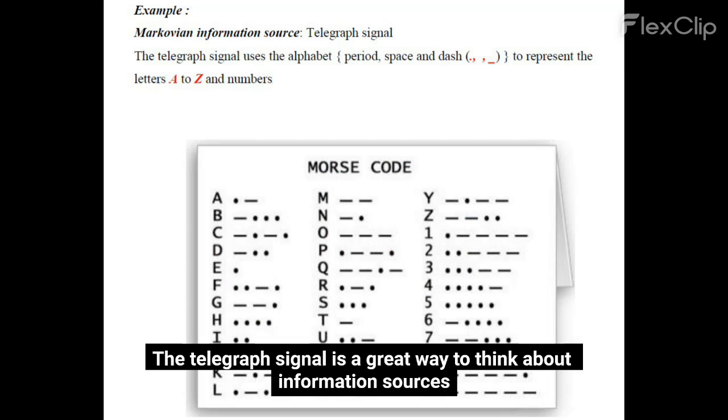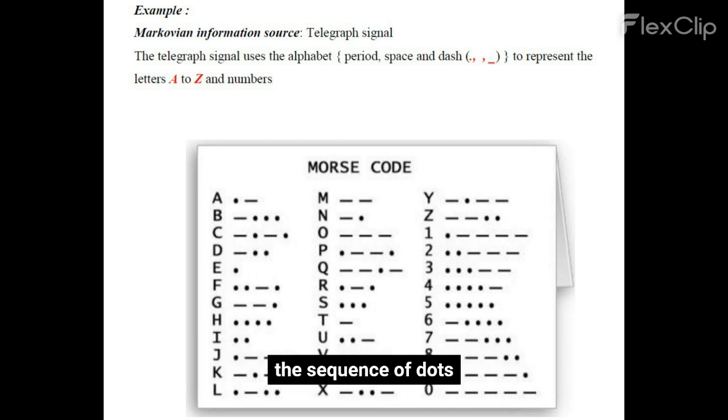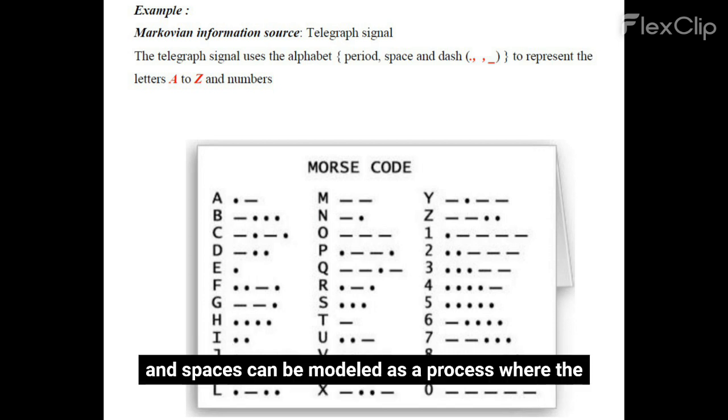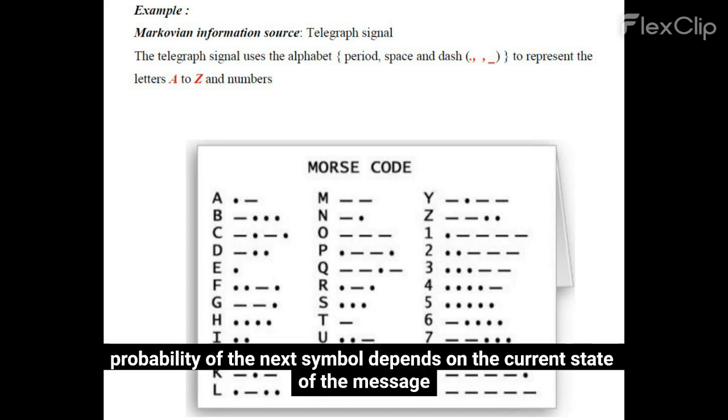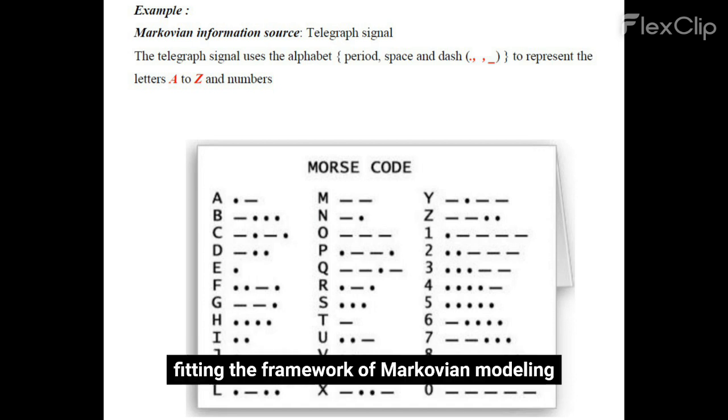The telegraph signal is a great way to think about information sources. In Morse code, the sequence of dots, dashes, and spaces can be modeled as a process where the probability of the next symbol depends on the current state of the message, fitting the framework of Markovian modeling.